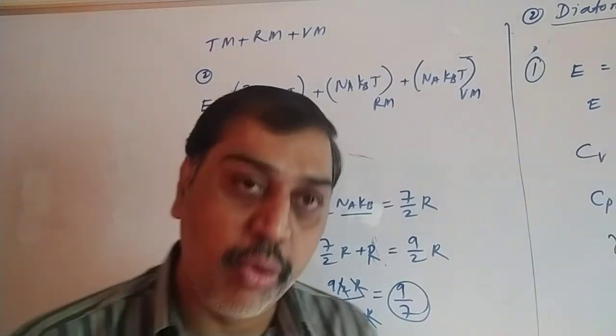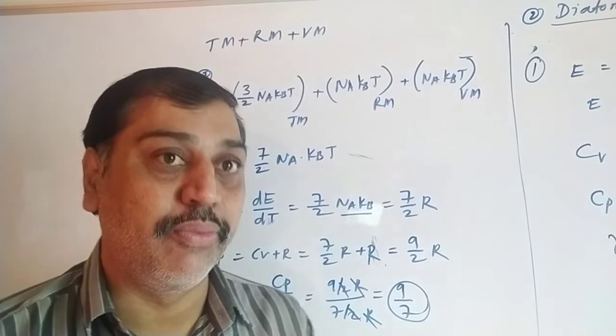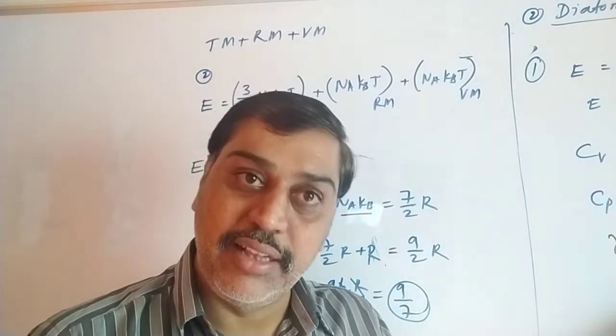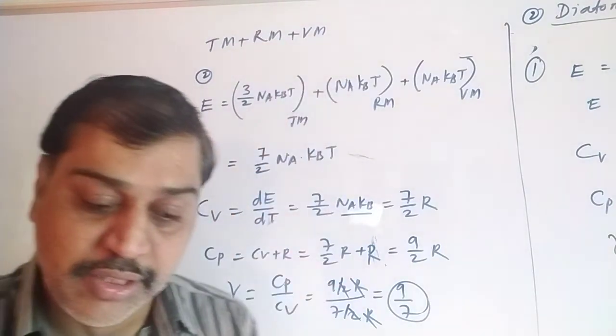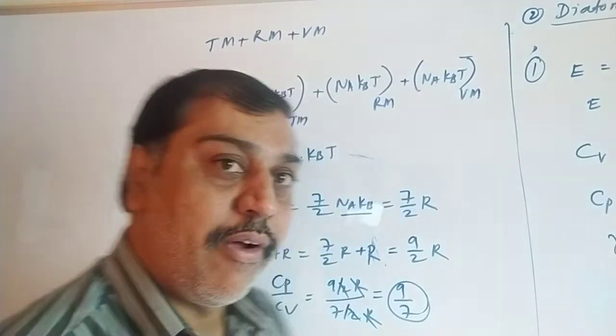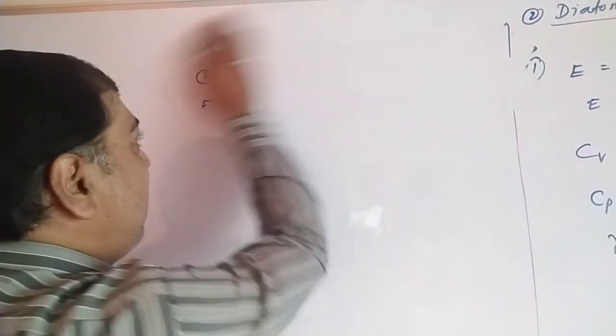So remember, in a monoatomic gas molecule, there is only one case. In a diatomic gas molecule, there are two cases. One we have seen, that is for translational and rotational. Second, we have seen translational, rotational and vibrational motion. So these are nothing but the equations for the diatomic gas molecule. Now let's go to the polyatomic gas molecule.